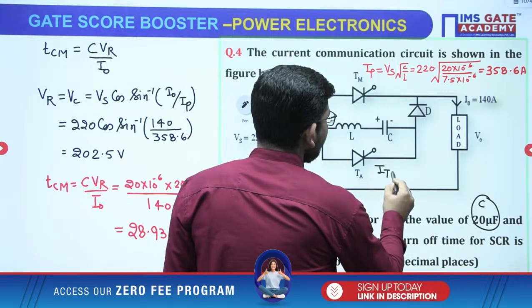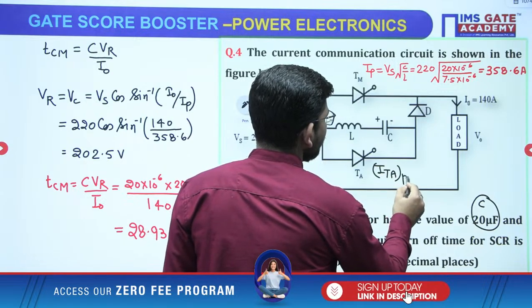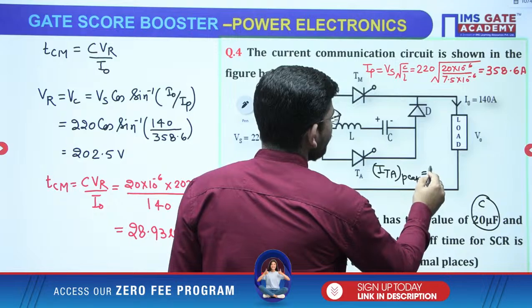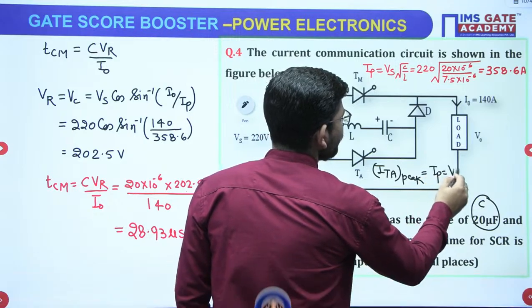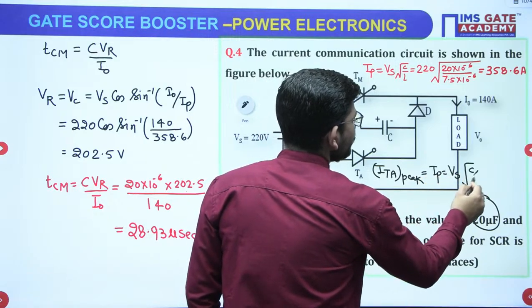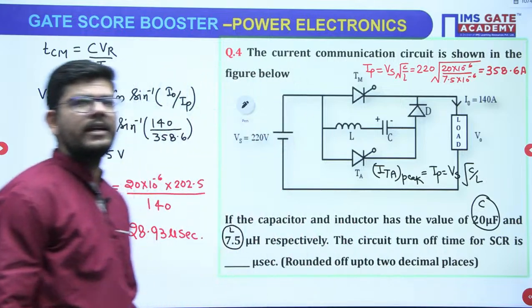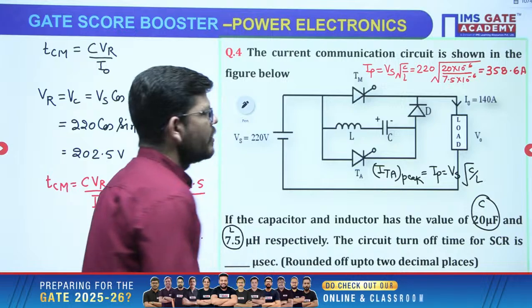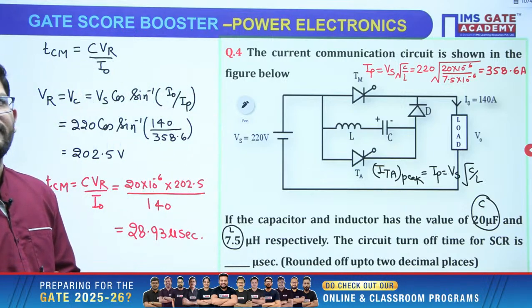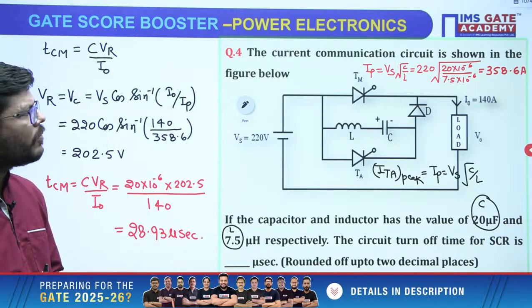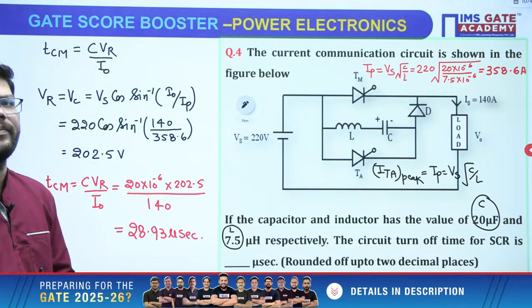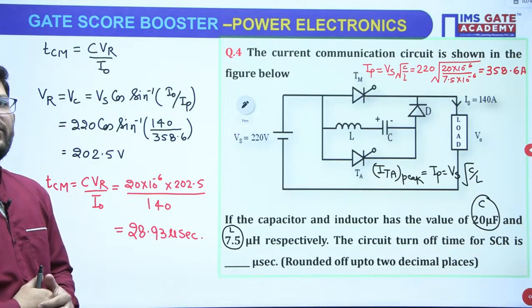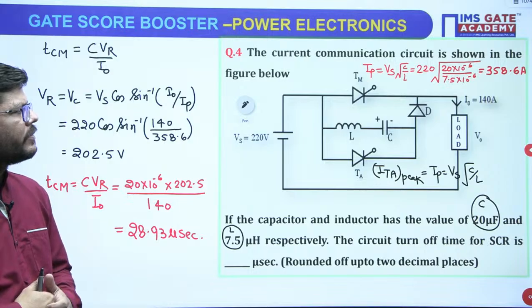ITA peak is equal to IP, or equal to Vs under root C by L, right? And what is ITM peak? Can anybody tell me what is ITM peak, the peak value of current across the main thyristor?